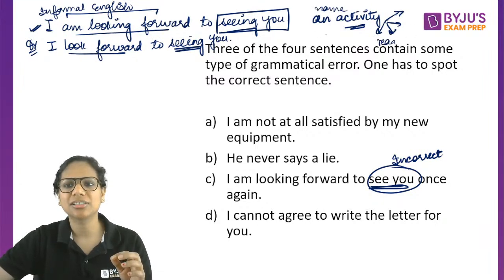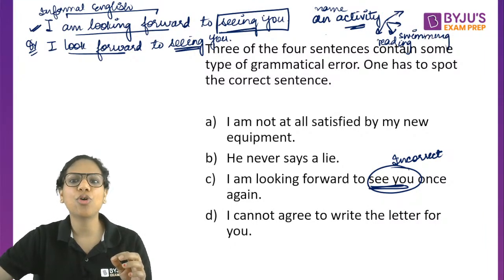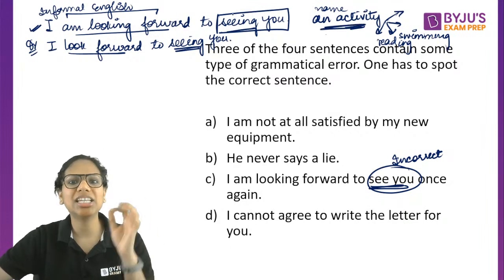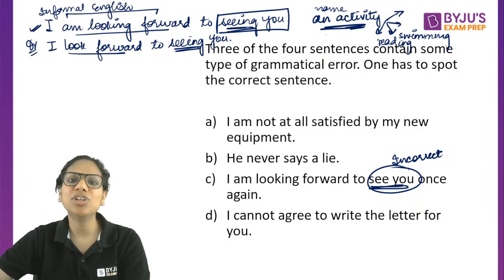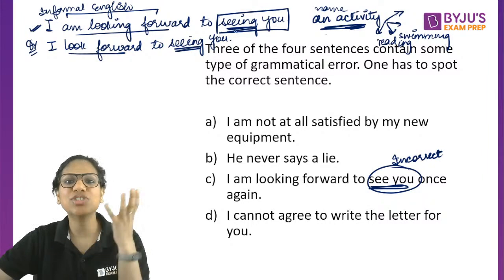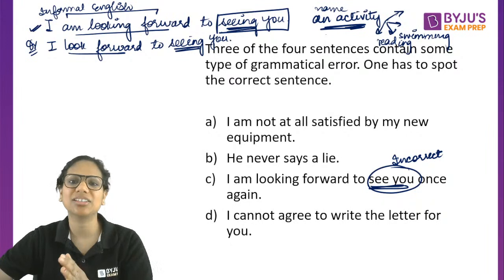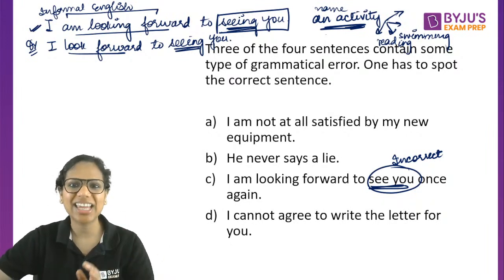Am I saying read? Am I saying swim? No, I'm saying reading, swimming. So you are looking forward to an activity, and here I need the name of that activity. So for that name, the name will be seeing, the action of seeing, the activity of seeing, right? And that's why it will be seeing you.